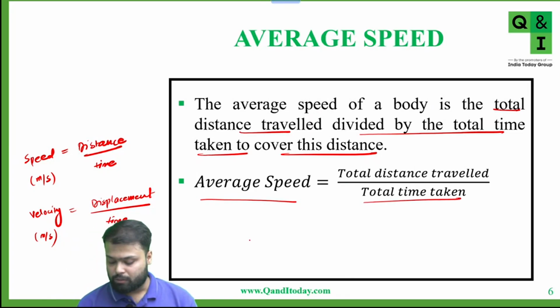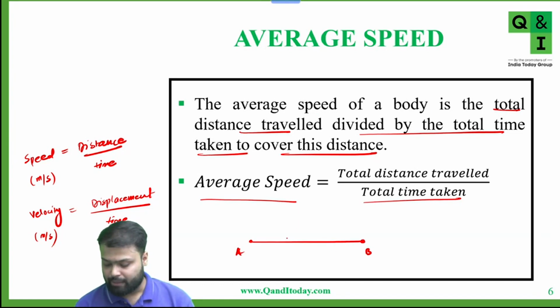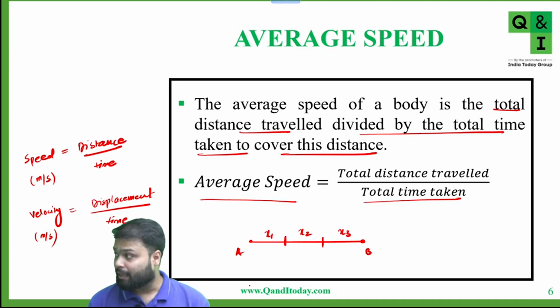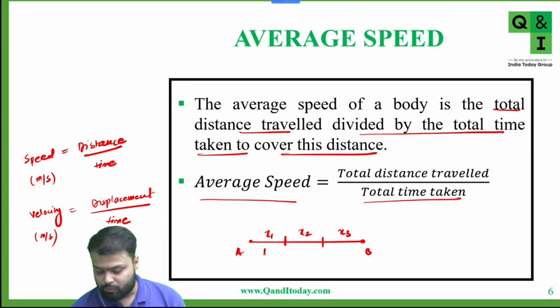Suppose a body is going from A to B. Let's say this distance is x1, this distance is x2, and this is x3. Time taken to cover distance x1 is t1, for x2 it is t2, and for x3 the time is t3.